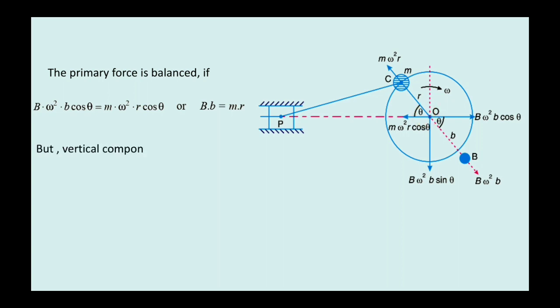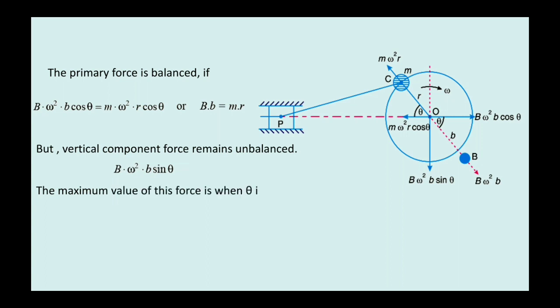But the vertical component which is generated remains unbalanced. It is B omega square b sin theta. The maximum value of this force is when theta is 90 or 270 degrees, which is the same as the maximum value of the primary force.